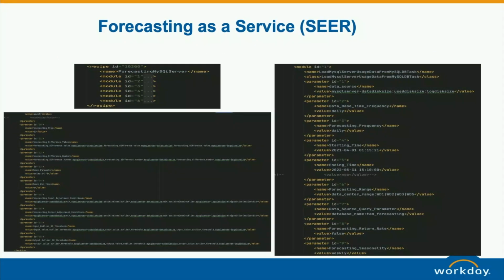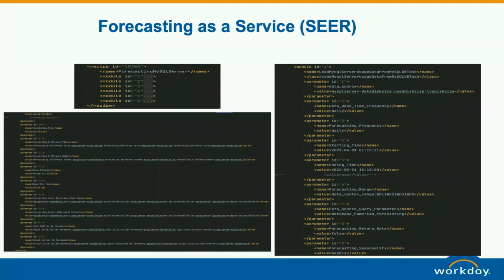Here is how the configuration file looks. For this time series configuration file, basically it's a recipe, we call it. They can have multiple modules, and for each module, they can say, okay, I'm forecasting for this table, for these two columns, these two properties.